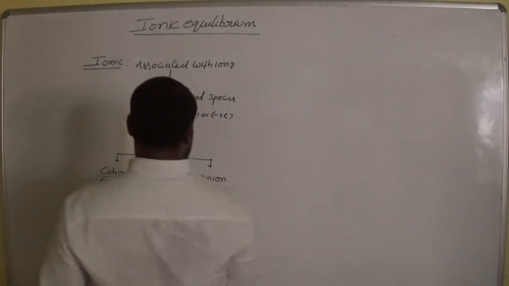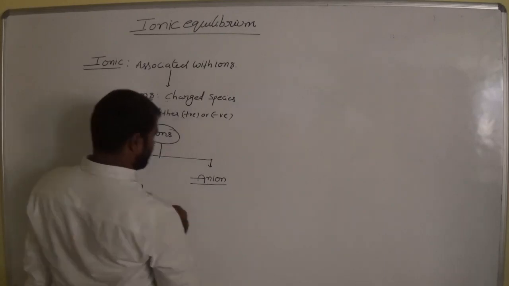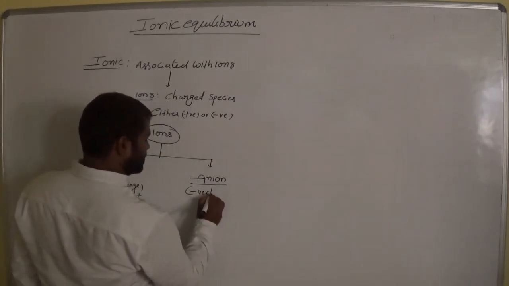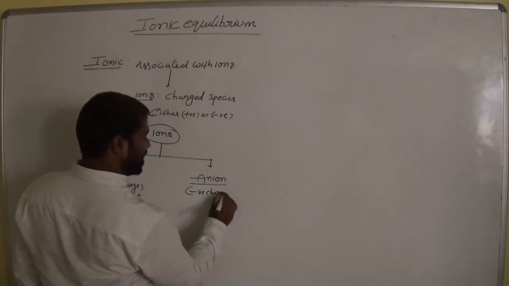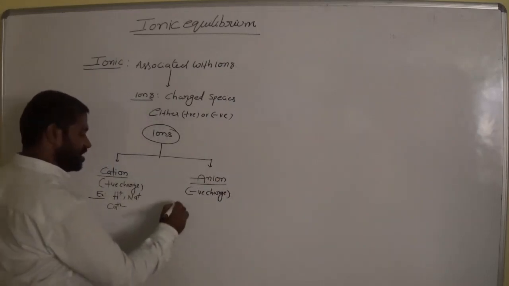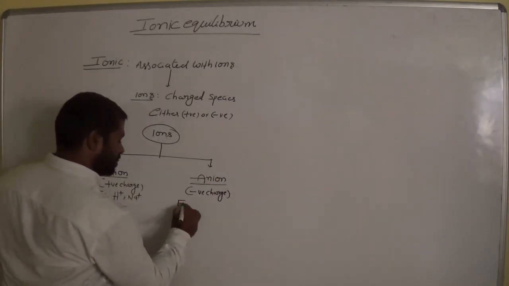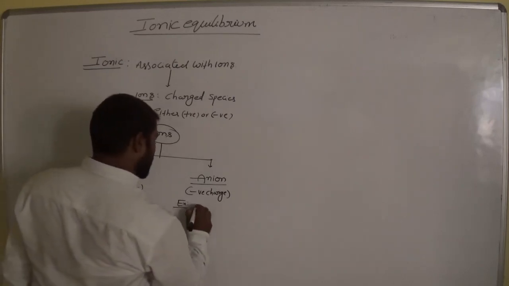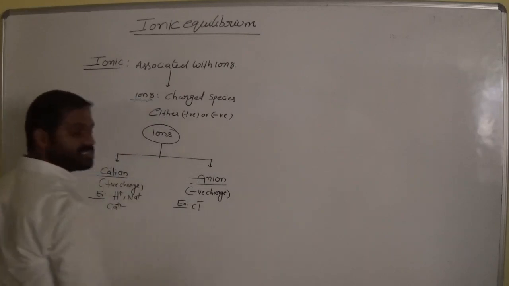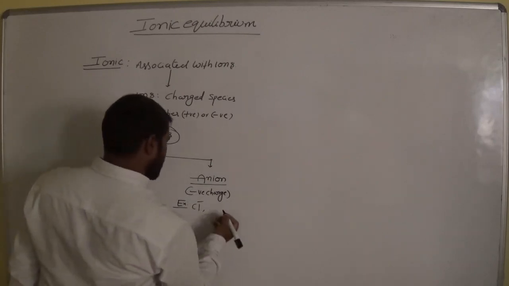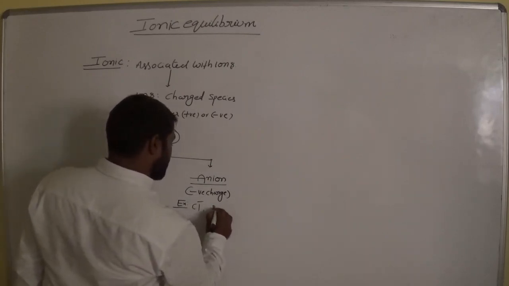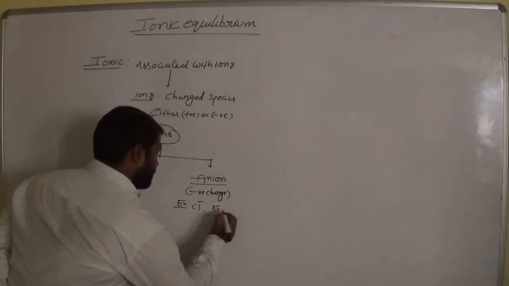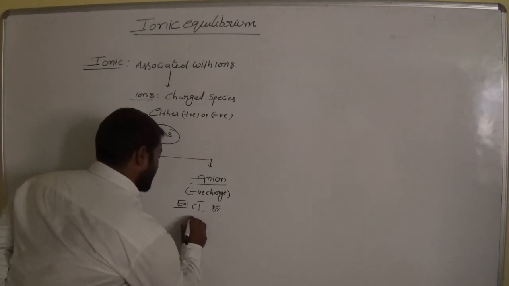What about anion? Anion is a negatively charged species. Give me some examples. For example, chloride ion, Cl minus, and Br minus, and O minus 2.